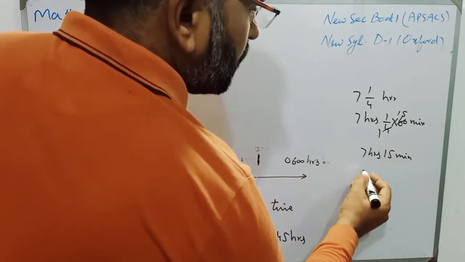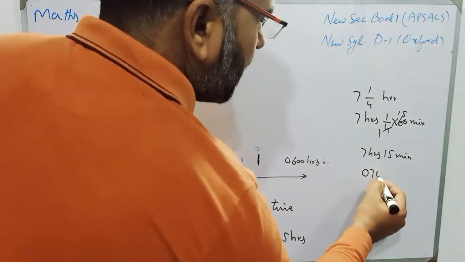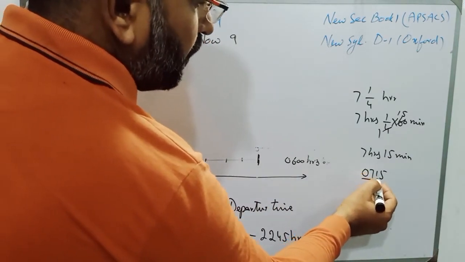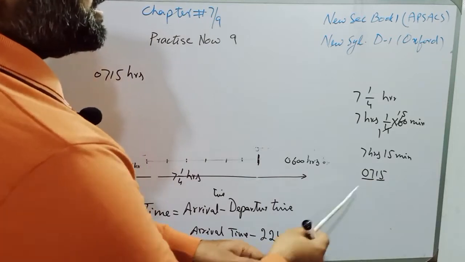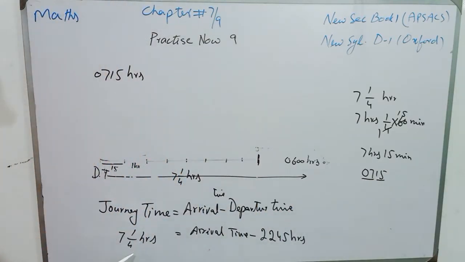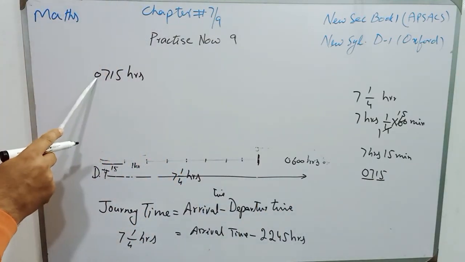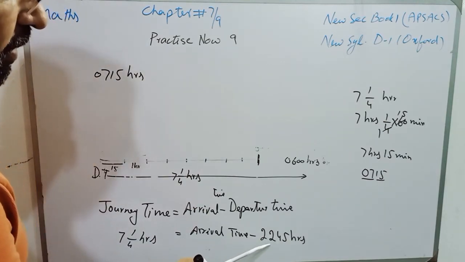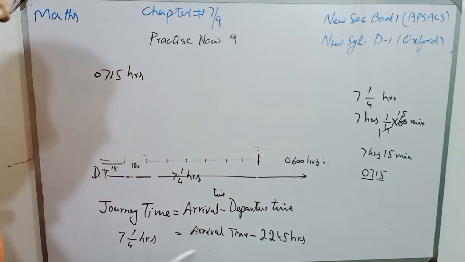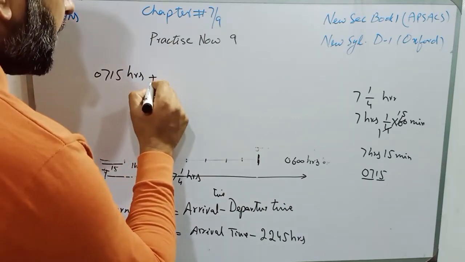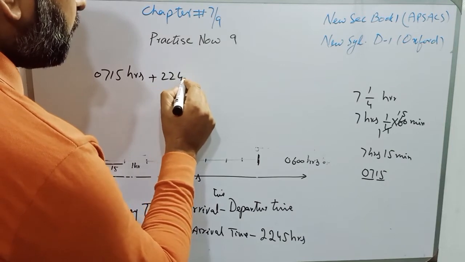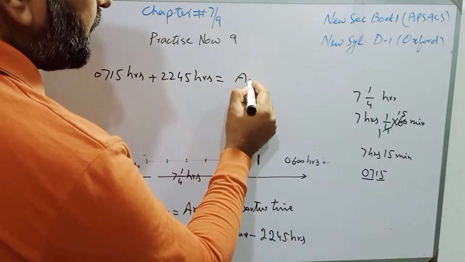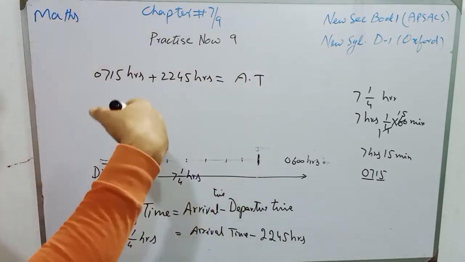In 2400-hour time it is written as 0715. The first two digits are the digits of hours and the last two digits are for minutes. So the journey time is 0715, and 2245 hours plus it is equal to the arrival time, and we have to find the arrival time and the day.